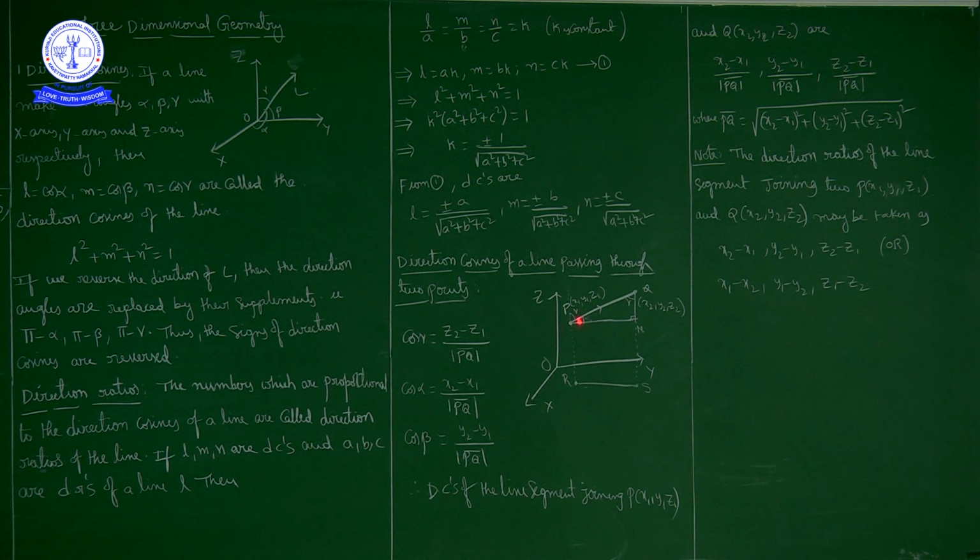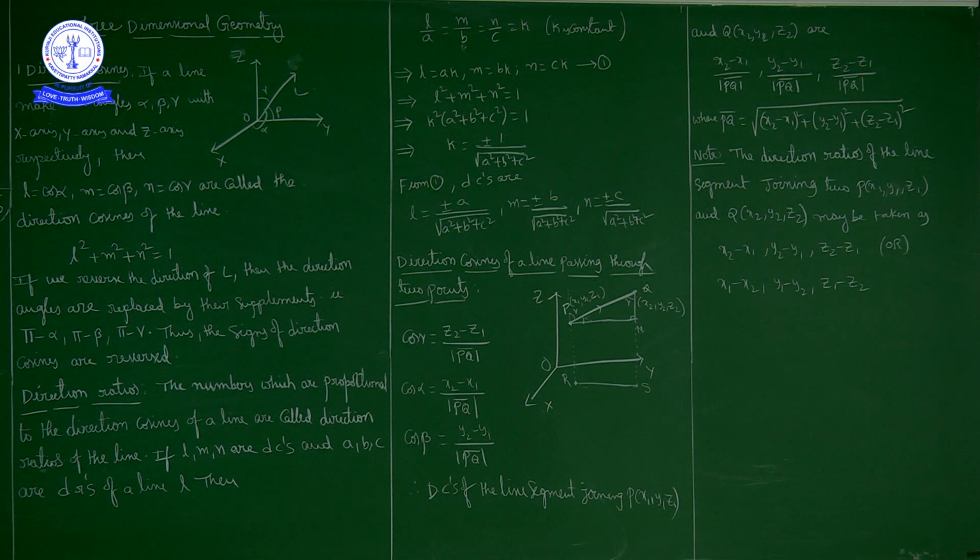Now here we have PQN, a right angle triangle. Angle PQN is gamma. So cos gamma is equal to adjacent by hypotenuse. Adjacent is QN, which is z2 minus z1, and hypotenuse is modulus of PQ. So we get cos gamma is equal to z2 minus z1 by magnitude of PQ bar.